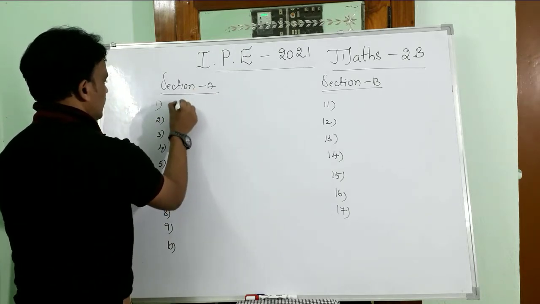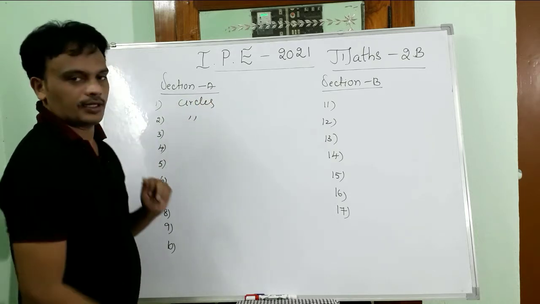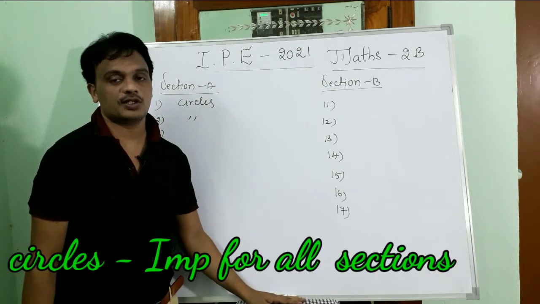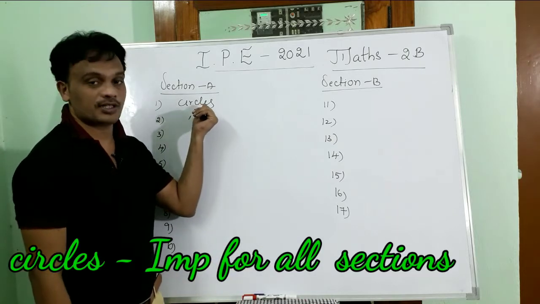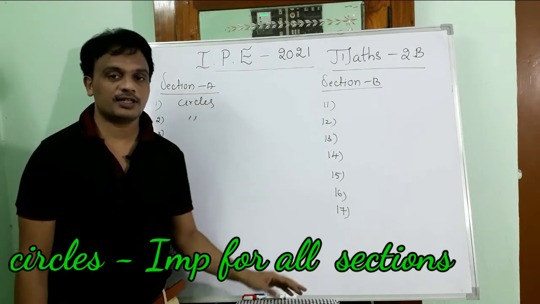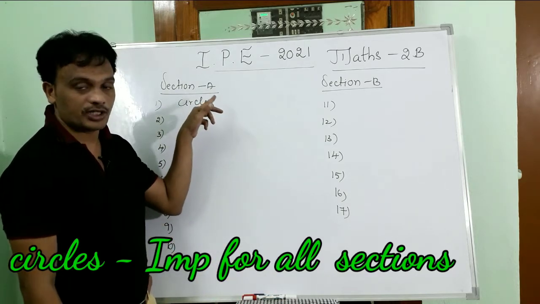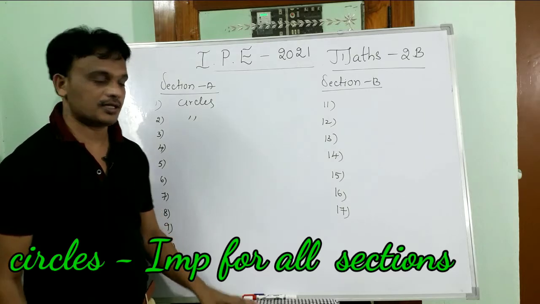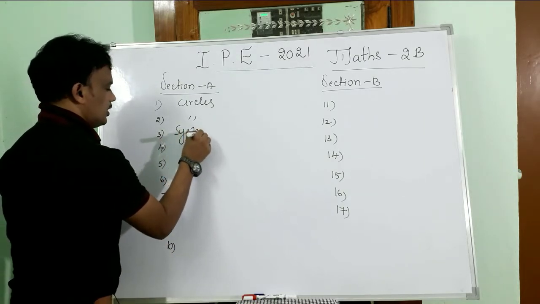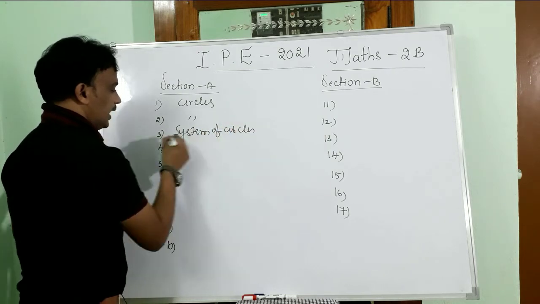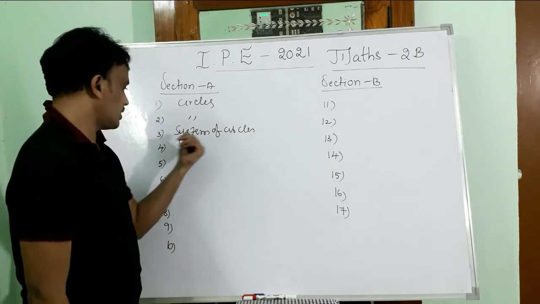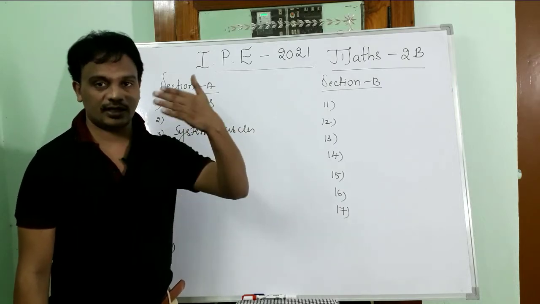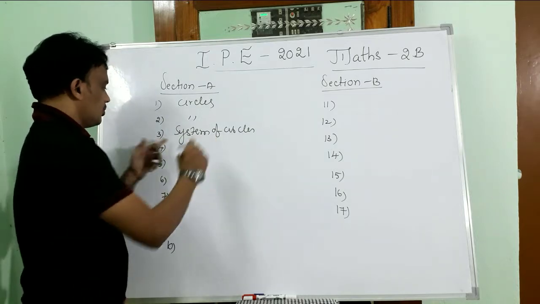From section A, the first 2 questions are from the circles: the standard form of a circle, parametric equations of a circle, the equation of a circle when the ends of the diameter are given, conjugate points, conjugate lines, and the position of circles. And the third question, from the system of circles, is about the family of circles, the angle between 2 circles, circles cutting each other orthogonally, finding the radical axis, the common chord, and the common tangent.